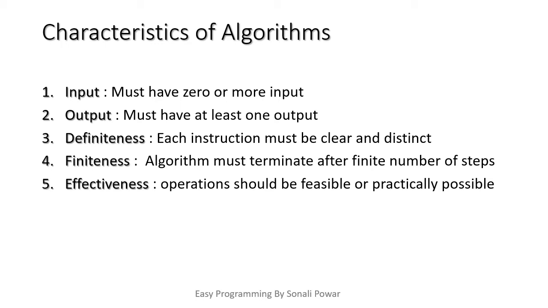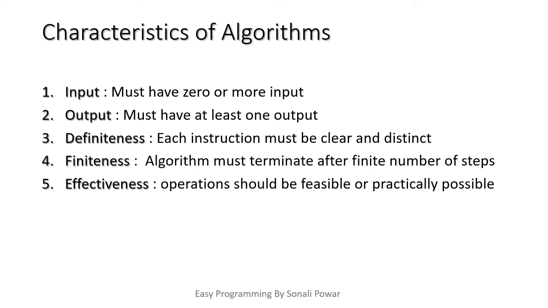Now, the third characteristic is definiteness. What it means is each instruction of your algorithm must be clear and distinct. In the previous example, I showed you the algorithm of making tea. In that algorithm, suppose I said take water, take sugar, but I am not specifying how much sugar, how much water, how much tea powder. It means I am writing a general instruction. So your instruction must be clear. Actually, how much water you want: one cup of water, one tablespoon of sugar. So your instruction must be clear and distinct.